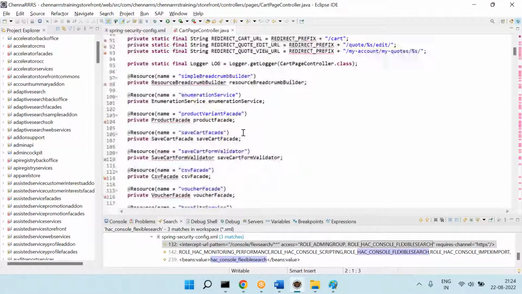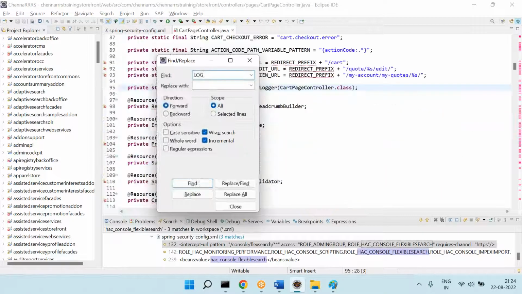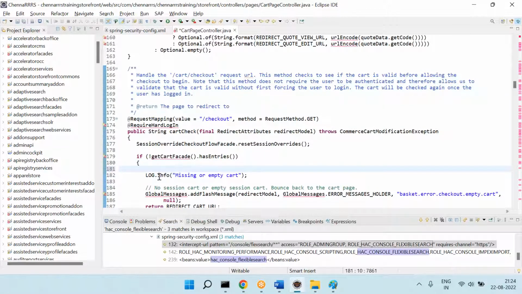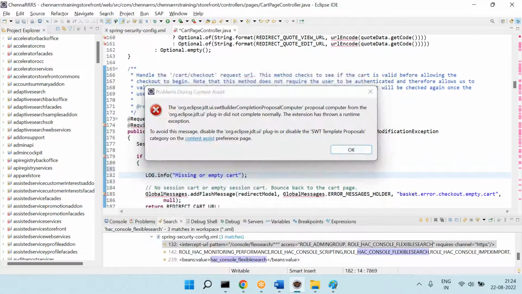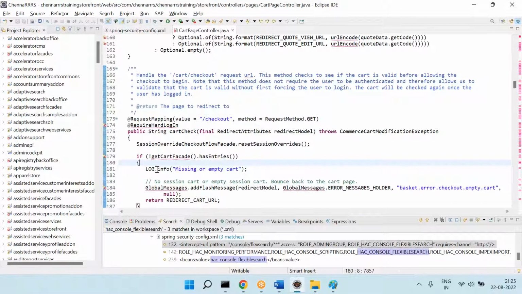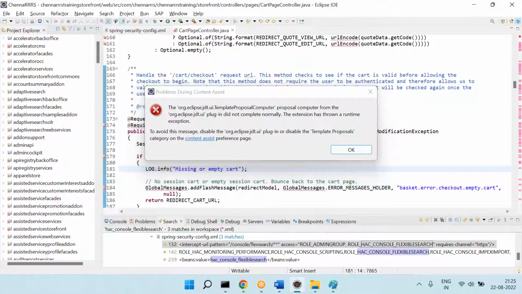Okay, so that means when you are writing the code, you can say, so here log.info. What happened? This is my Eclipse problem.